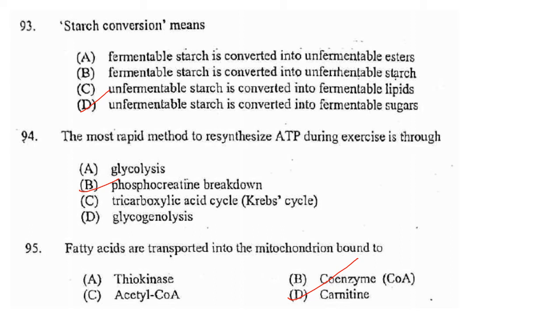Then, fatty acids are transported into the mitochondrion bound to what? A special transport mechanism is needed to carry long-chain acyl-CoA molecules across the inner mitochondrial membrane. Activated long-chain fatty acids are transported across the membrane by conjugating them with carnitine, a sweet ionic alcohol. So the answer is option D, that is carnitine.